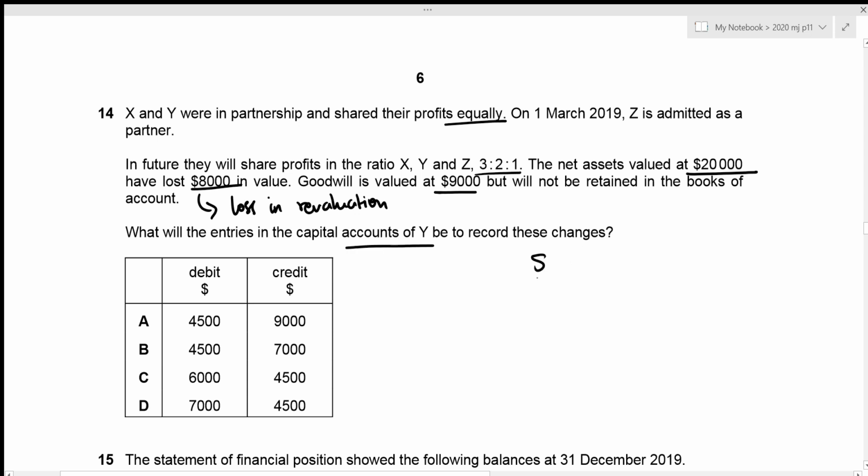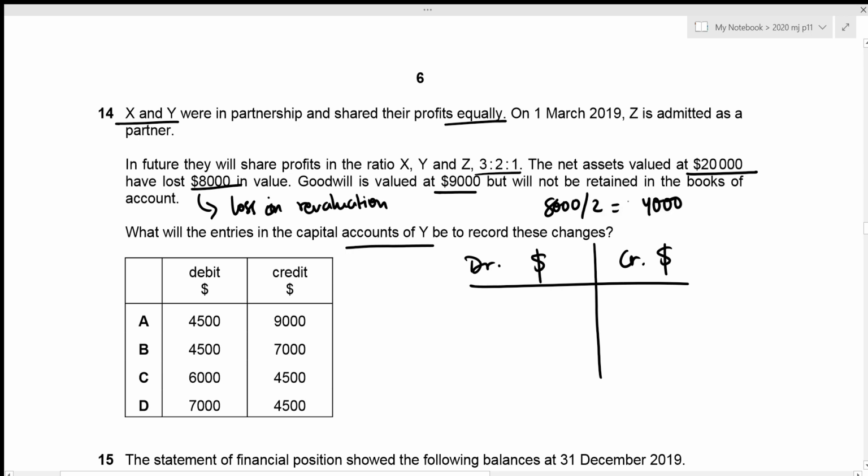Okay, so we need to prepare the capital account for Y. This is the debit side, this is the credit side. So the very first item we have is our loss on revaluation of 8,000. And this loss on revaluation is to be shared by the existing partners. And the existing partners are X and Y, and they share the profits equally. So this loss of 8,000 should be shared equally as well. That's 8,000 by 2, which is 4,000. So 4,000 loss on revaluation is to be borne by Y. And losses obviously decreases the capital account balances, due to which it is to be recorded on the debit side.